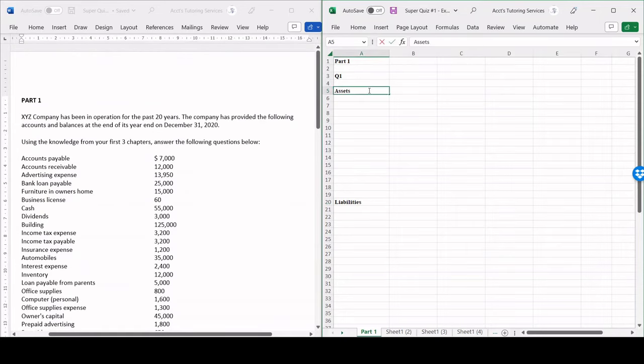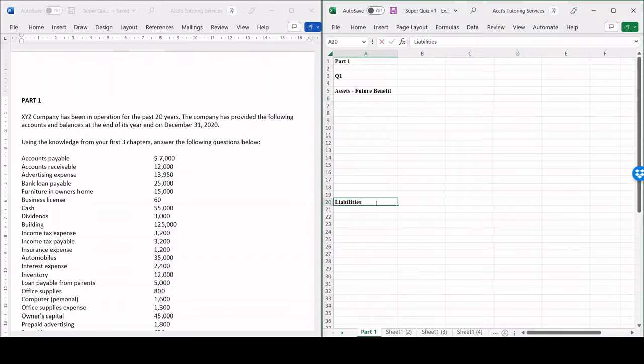assets. Remember, an asset is a future benefit, whereas the liability is a future obligation. Equity is going to be pretty much the company's net worth.